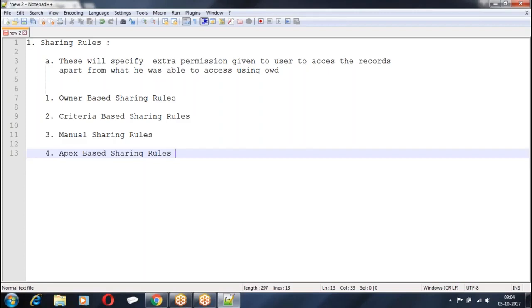These are the four types of sharing rules that we have. Let us start with the first one, owner based sharing rule.